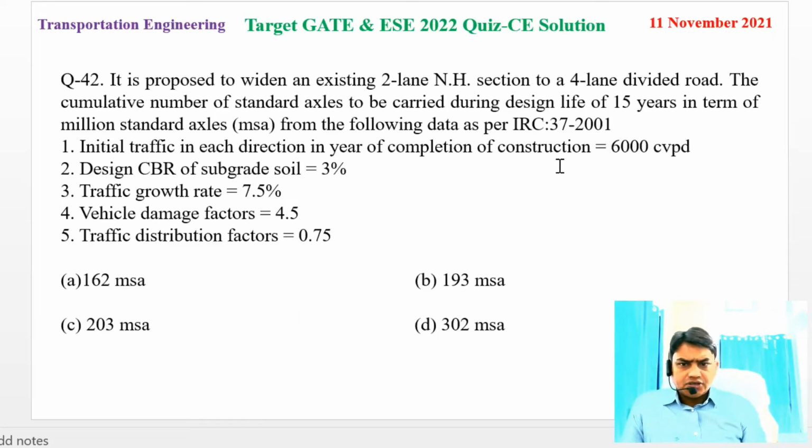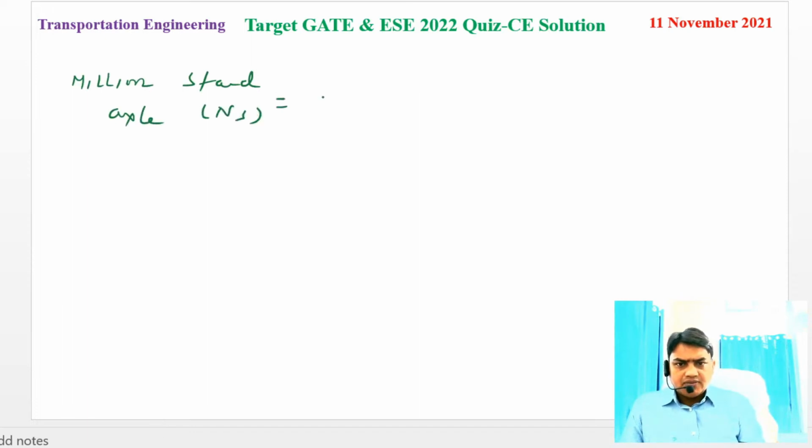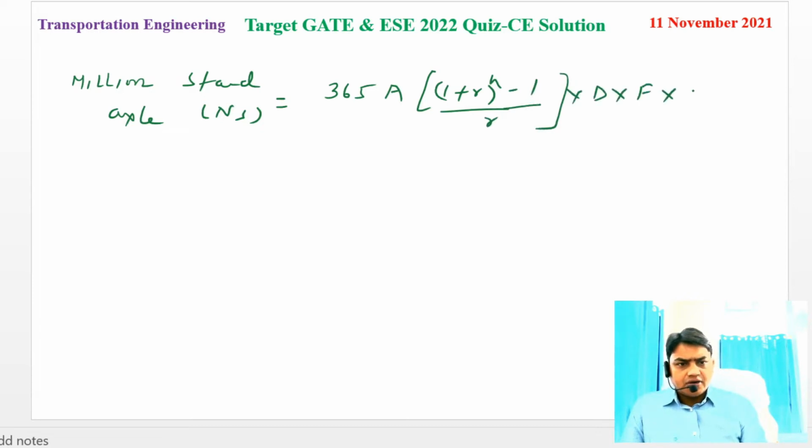We have to find the required million standard axle. So the million standard axle, NS, can be computed as 365A times (1 plus R to the power n minus 1) divided by R, into lane distribution factor, into vehicle damage factor, into load safety factor.